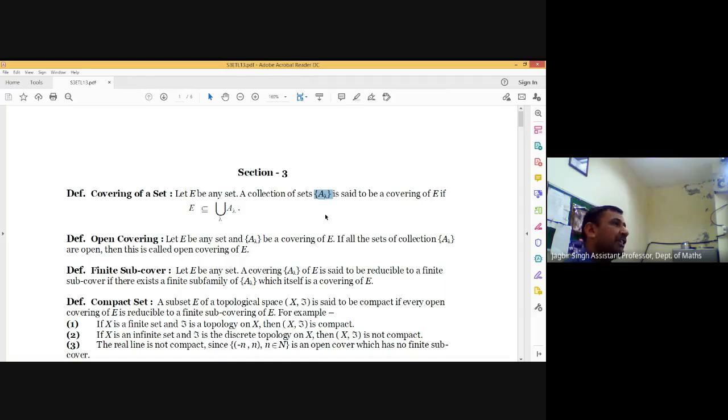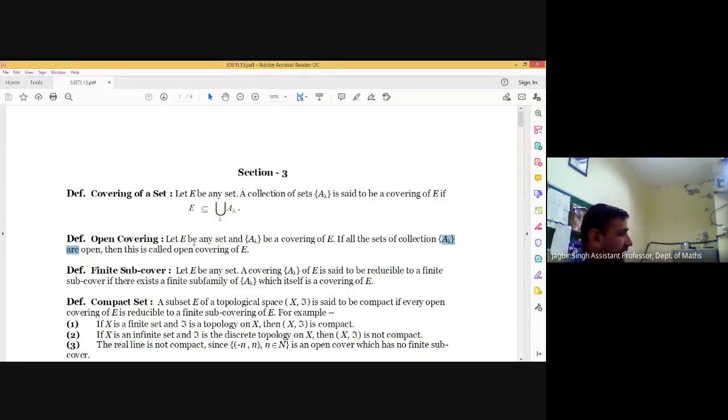After that, open covering. Open covering means all the sets in the collection are open sets. If this is a covering of E and all these sets A lambda are open, then the covering is known as an open covering.